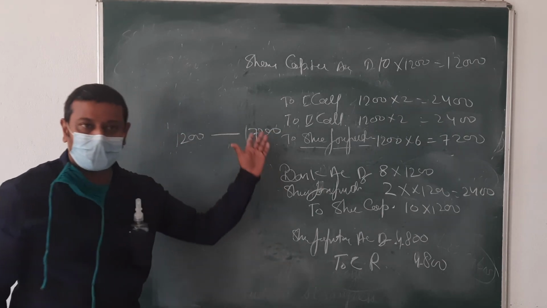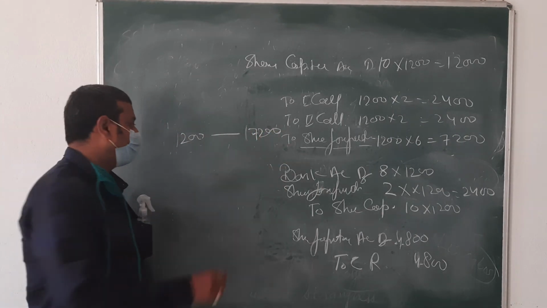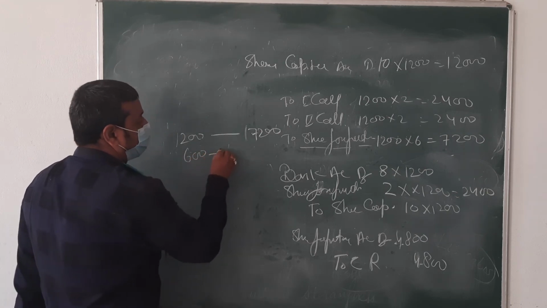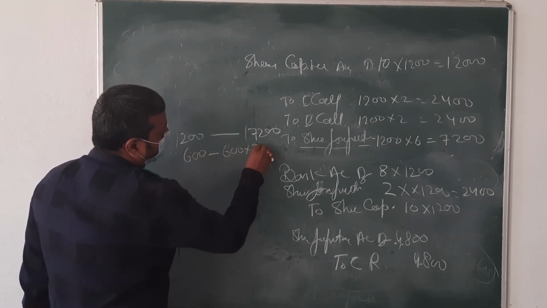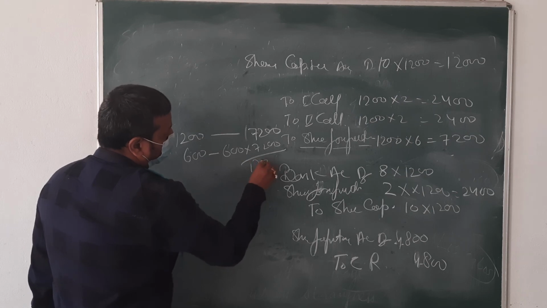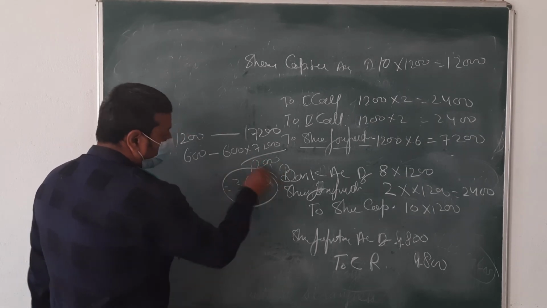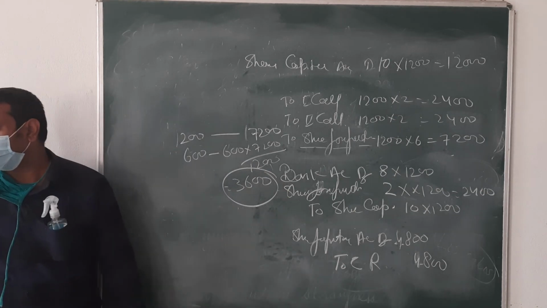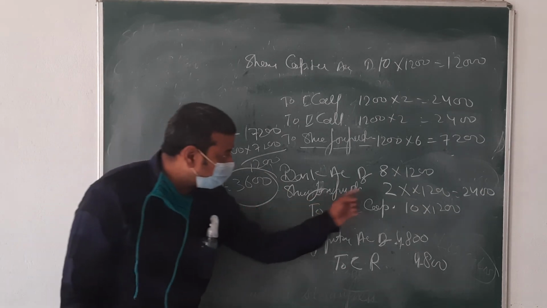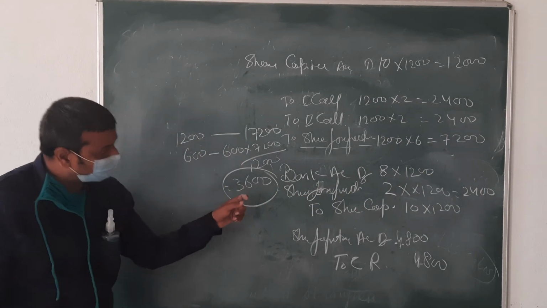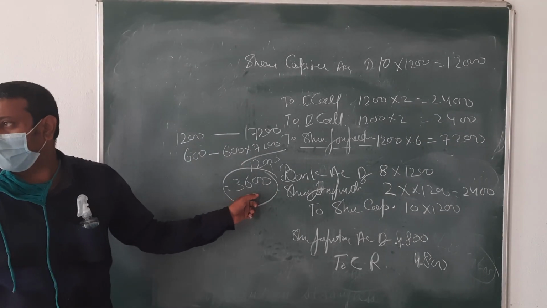7,200, na? For the 1,200 shares. So then for the 600 shares, 600 into 7,200 upon 1,200, what amount is coming? Then 3,600 will come, and then less this amount from this 3,600. Okay, beta.